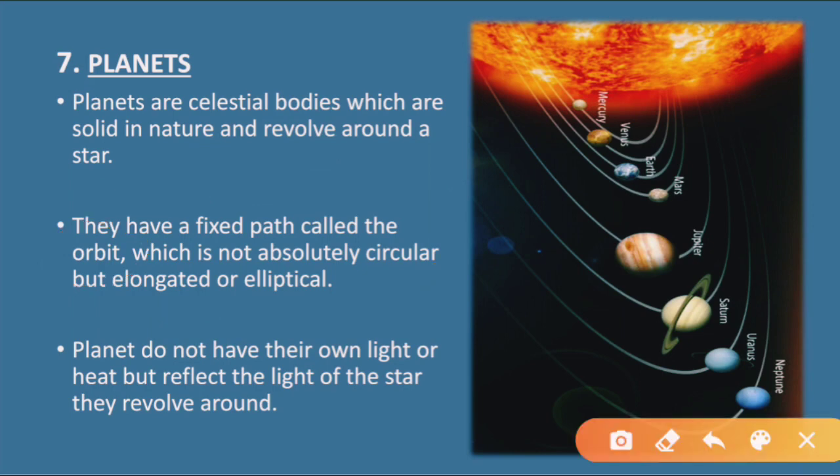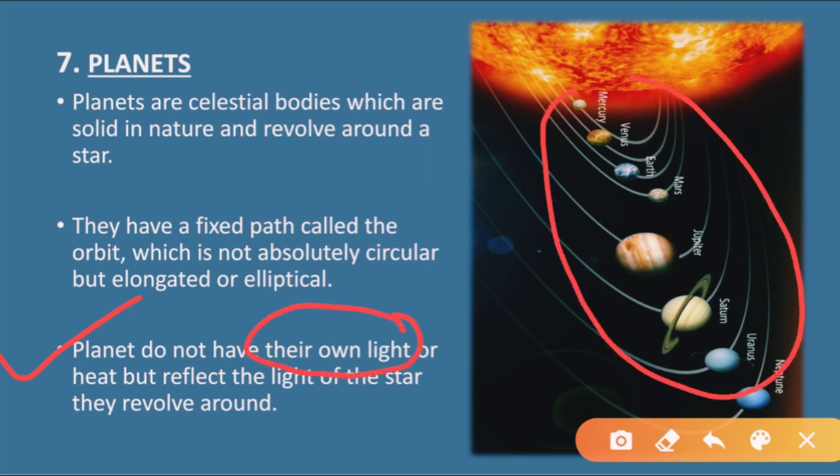Coming to the next point, planets do not have their own light. All these planets which you are seeing in the picture do not have their own light. As we have studied, stars have their own light and emit their own heat and light, but planets are bodies that do not have their own light or heat.